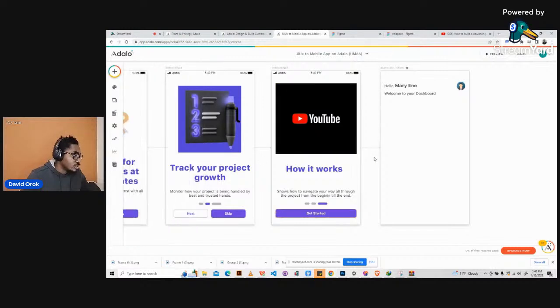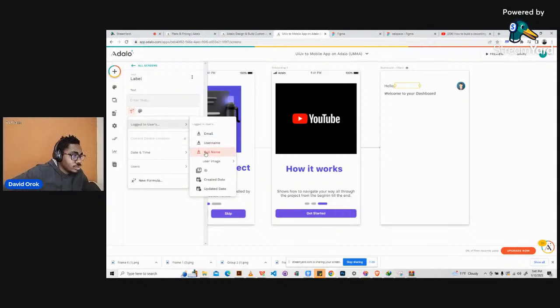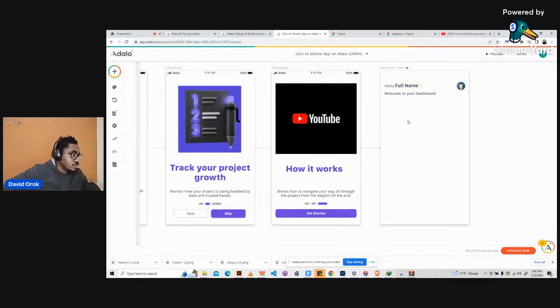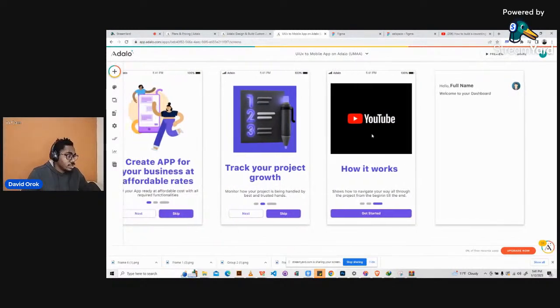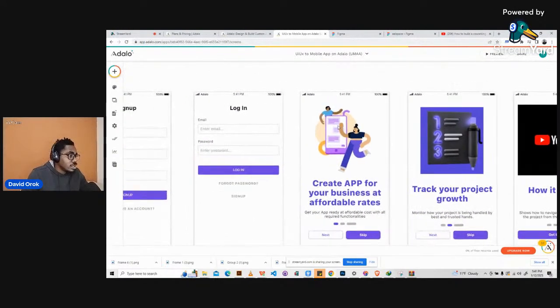So let's see what happens here. Let's go ahead and create an account with a user, oh, sorry guys. We put the name here automatically. No, it's not supposed to be so. It's supposed to get the name from the database. So let's go to text, logged in user's full name. Right, that's the way it's supposed to be. All right, so let's sign up. Let's go ahead and do a few things.